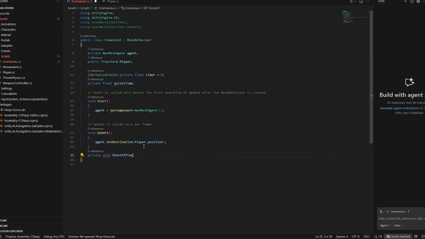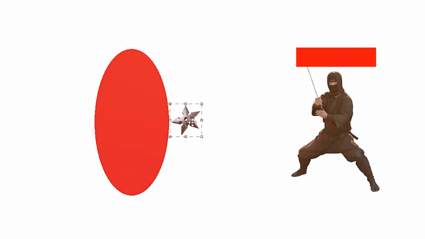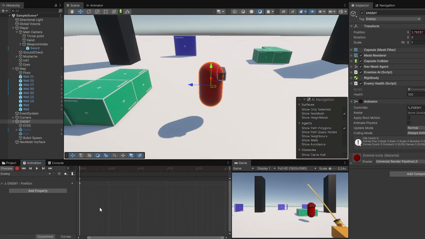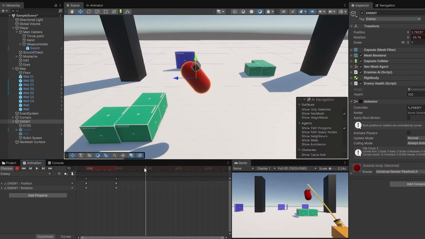Alright, after we finish the code for the enemy that makes him throw stuff, now it's time to give the enemy some health, so that when I hit him, he dies. Right now, when I hit him, nothing happens. And I started making an animation for the enemy, so that when he dies, he kind of flies up into the sky. Unfortunately, it didn't work and I wasted hours on it.